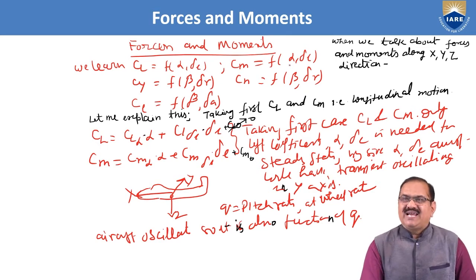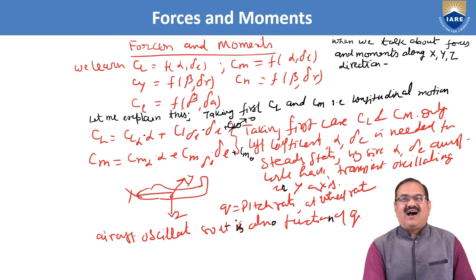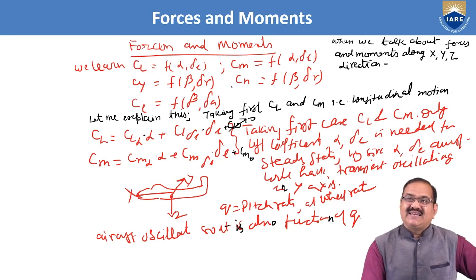When we talk about force and moment along the XYZ direction, you see CY is a function of beta. Beta is the side slip angle and delta R is the rudder deflection. In the same way, Cn is a function of beta and delta R. So we have seen that Cn and Cl are both functions of beta, and the coefficient of yawing moment is a function of delta R. However, the coefficient of rolling moment Cl is not the coefficient of lift.